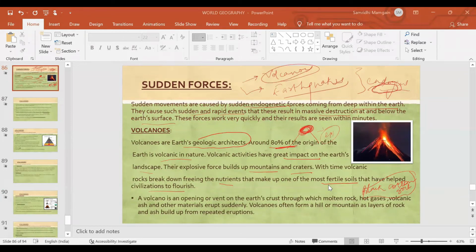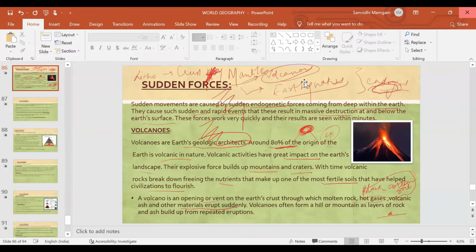So what is a volcano basically? A volcano is an opening or vent, an opening on the surface of the earth, through which molten rock, hot gases, volcanic ash and other material erupt suddenly.